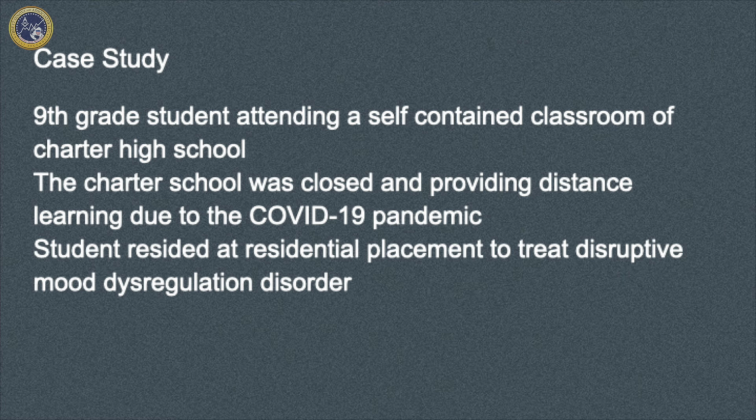She had a diagnosis of disruptive mood dysregulation disorder. She had a history of physical abuse, sexual abuse, and severe physical neglect. The student resided with her adoptive mother and adoptive siblings. According to her report card, the student was failing or in danger of failing most of her classes due to her limited participation or not turning in any of the Google Classroom assignments. The student engaged in school refusal behaviors; the intervention was conducted 100% virtually due to the global pandemic.